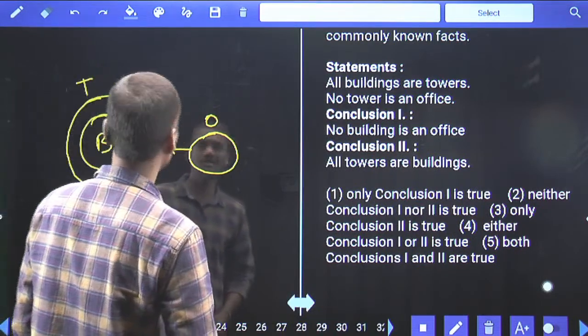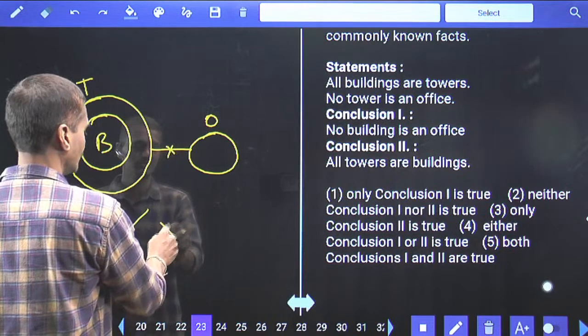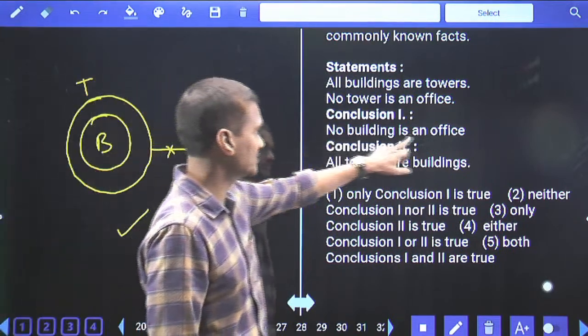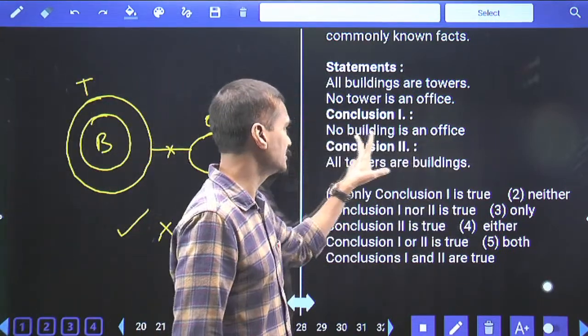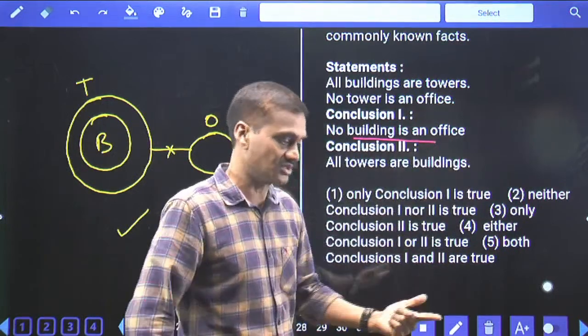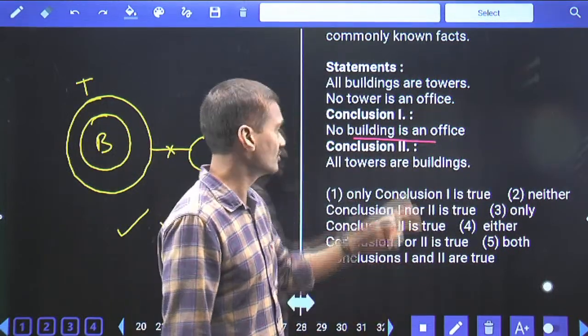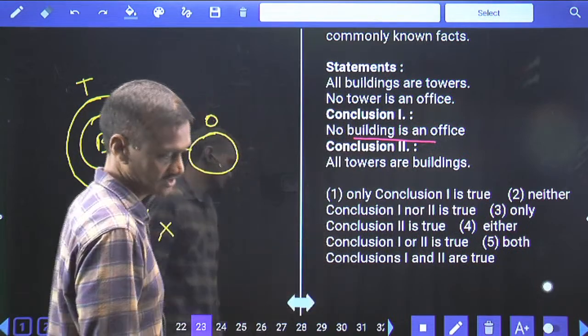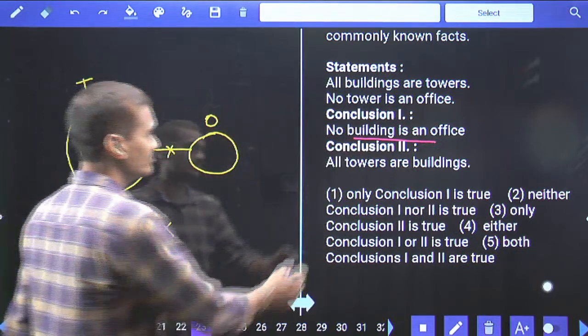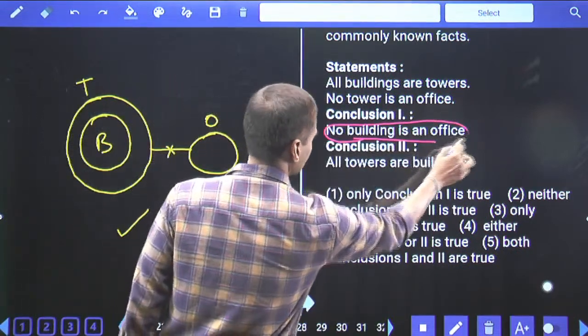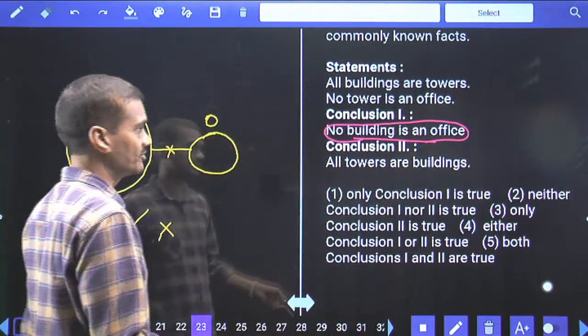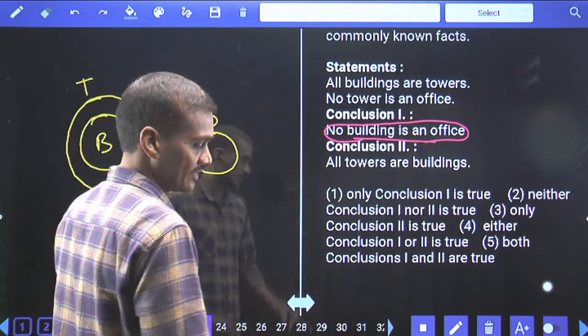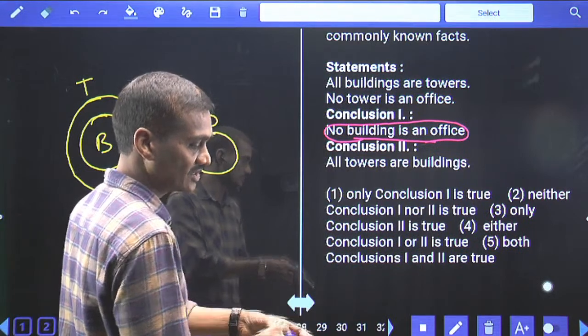And second, all towers are buildings. All towers are buildings is false. Now the first one is true, and the first one is a negative conclusion. As it is a negative conclusion, we need to cross check once again whether this can be false at least once or not. No building is an office will become false only when we have proven some buildings are offices.